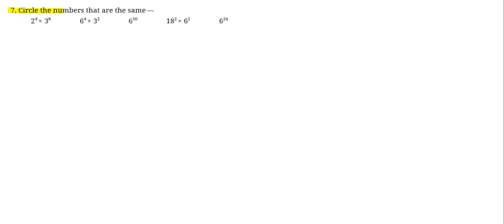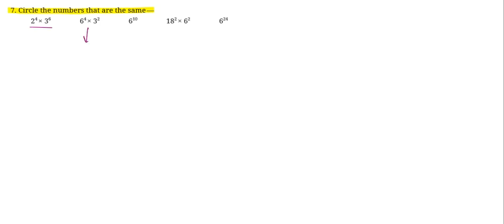Question number 7 is circle the numbers that are the same. So here we have to figure out which all numbers are the same. So 2 to the power of 4 into 3 to the power of 6. Now let it be over here because 2 और 3 दोनों prime numbers हैं और prime numbers के powers आपको दिए हुए हैं, तो हम इसको further simplify कर भी नहीं पाएंगे. So let's leave it like over here.